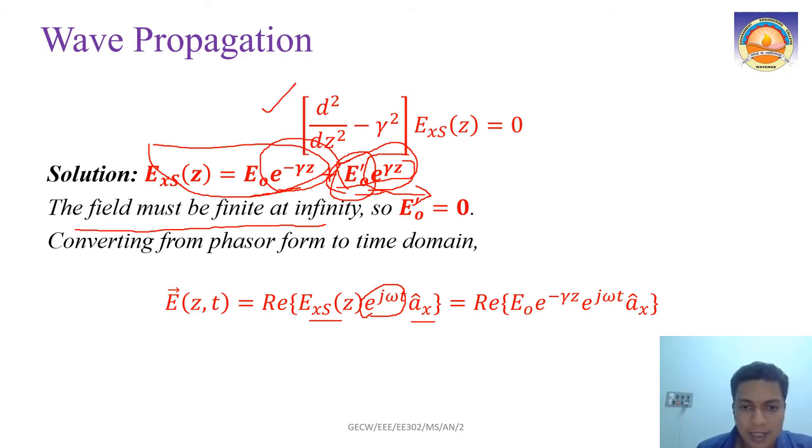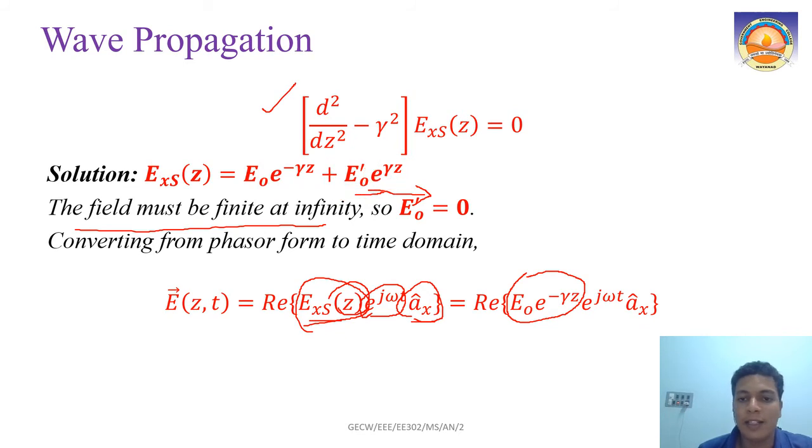Here you can see the variation is with respect to z, but the field is directed in the x direction, right? In that Ex(z) we already derived, it is equal to E0 e raised to minus gamma z. We avoided the E0 dash e raised to gamma z part, because at infinity the field should be finite. So putting that condition, this becomes E0 e raised to minus gamma z.